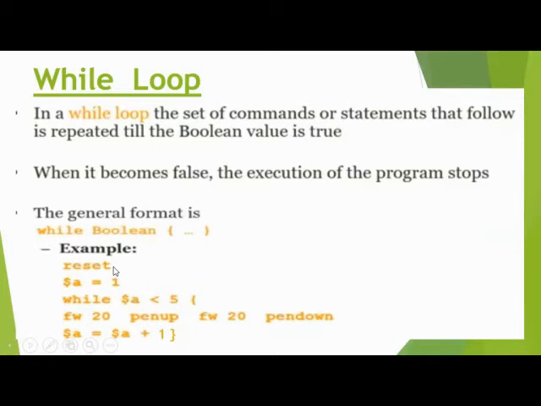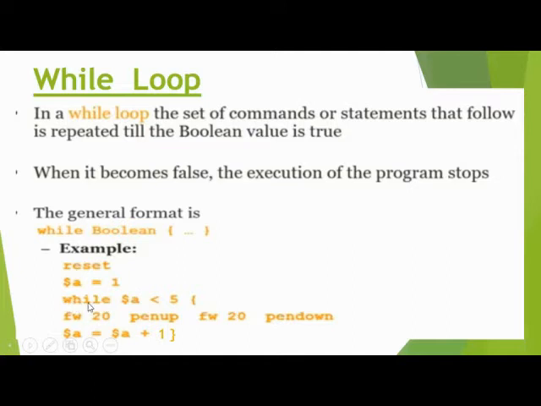Example: first we type reset, in which area? Yes, the editor pane. In the editor pane we type this command, reset. $a is to show the variable. In this variable we have a value 1, and then we apply the while loop.